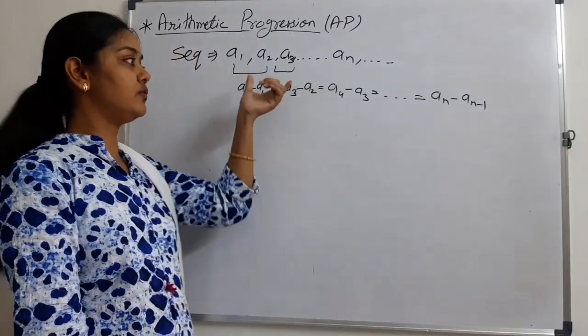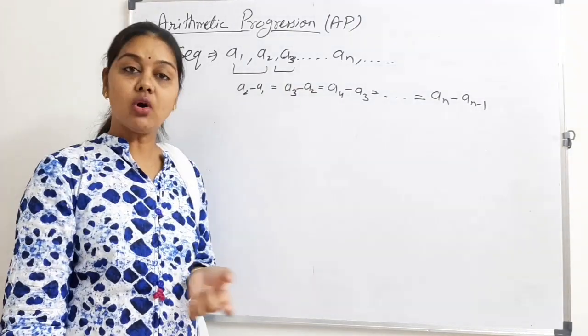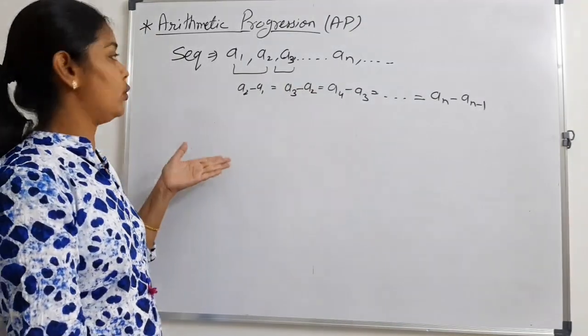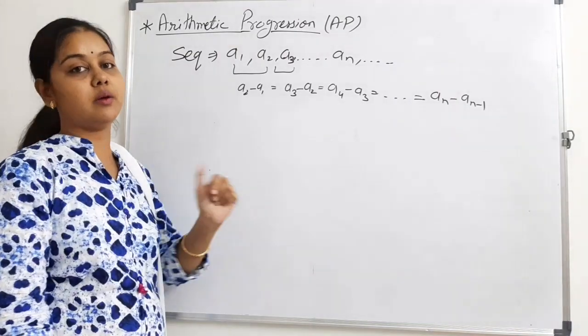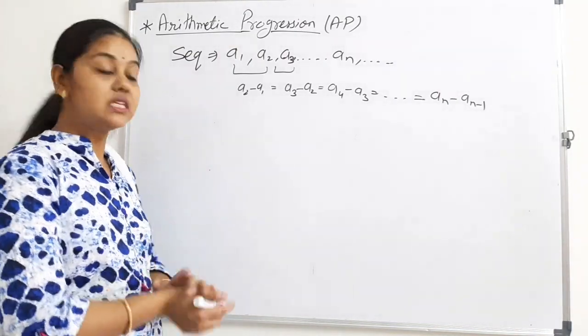If the difference of two terms is constant, then that sequence is called an arithmetic progression or arithmetic sequence.